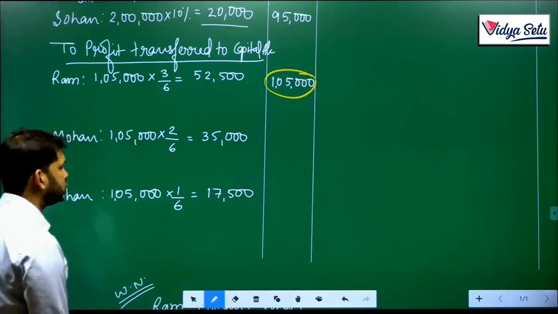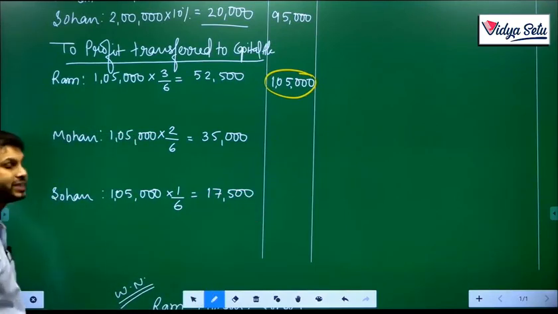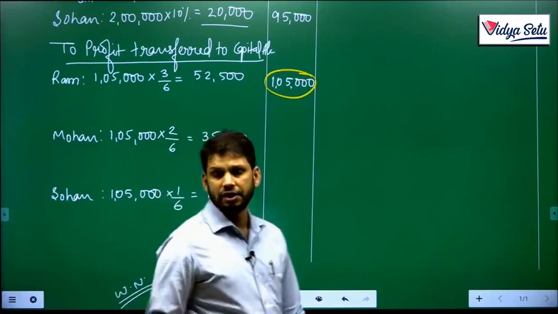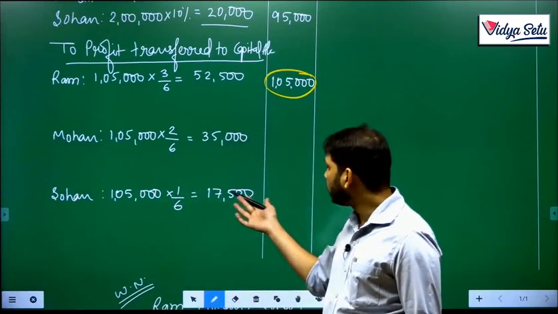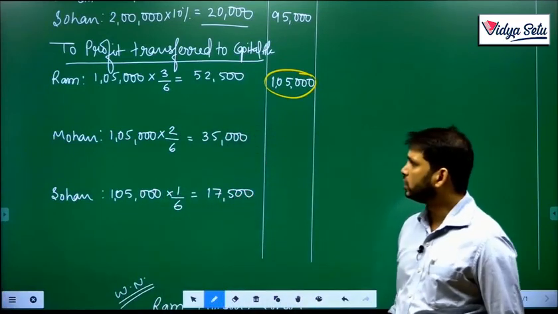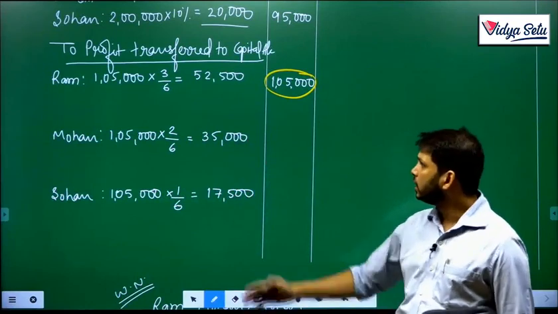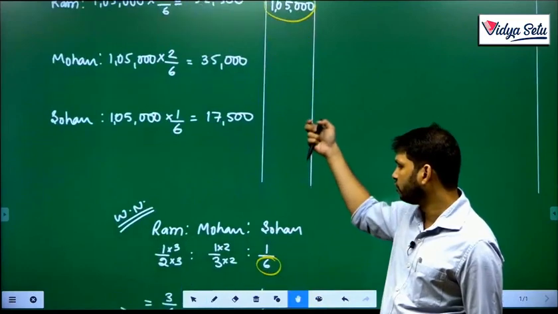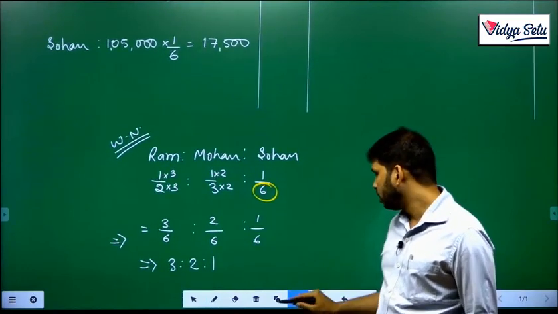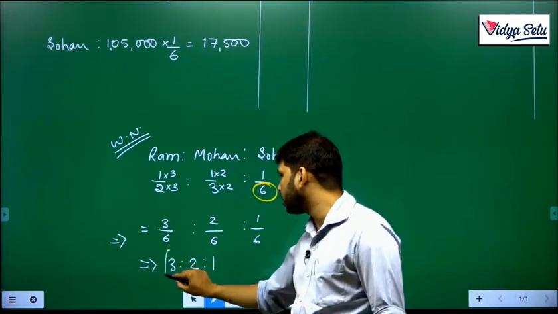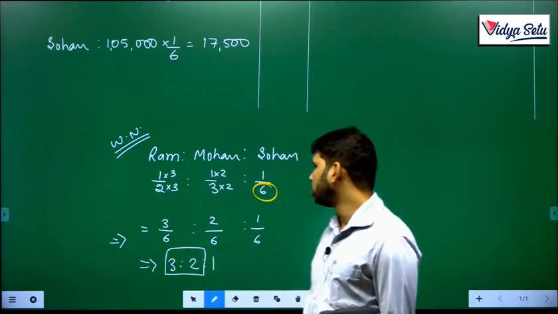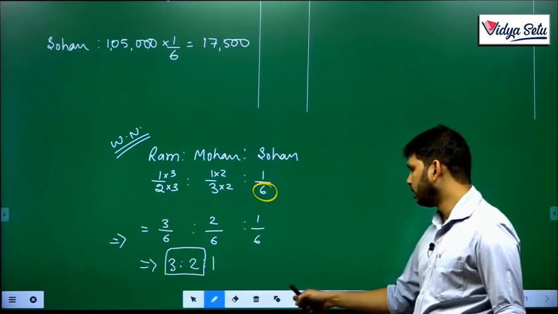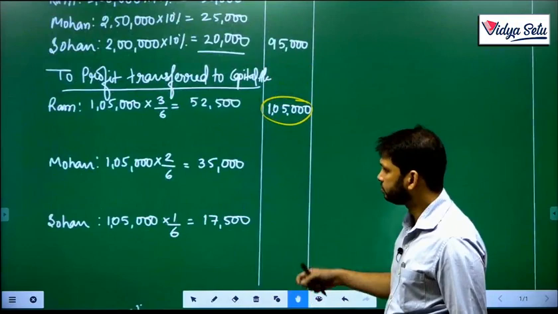So there is a deficiency, and the deficiency from his guaranteed share is 7,500. This will be given by Ram and Mohan, in their ratio, so 3:2 they will give. So let's solve this.